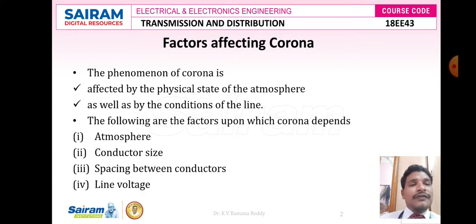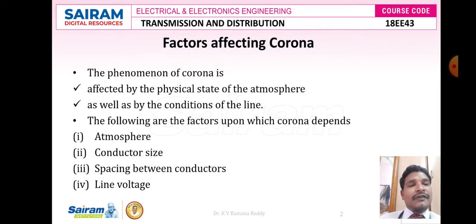The phenomenon of corona is affected by the physical state of the atmosphere as well as by the conditions of the line. The following are the major factors on which corona depends. The first one is atmosphere. The next one is conductor size.